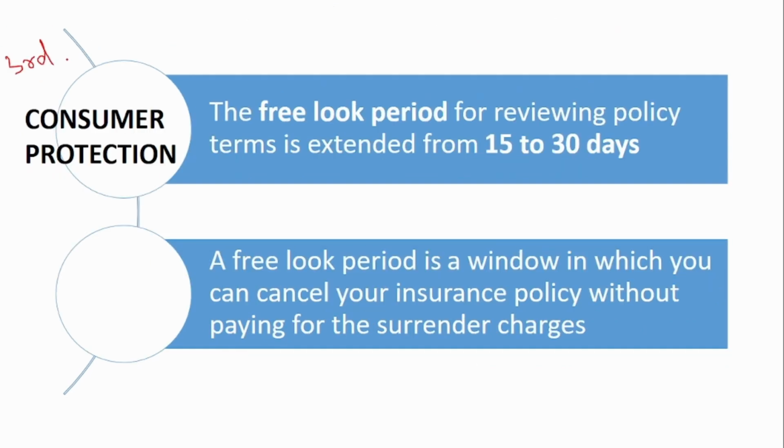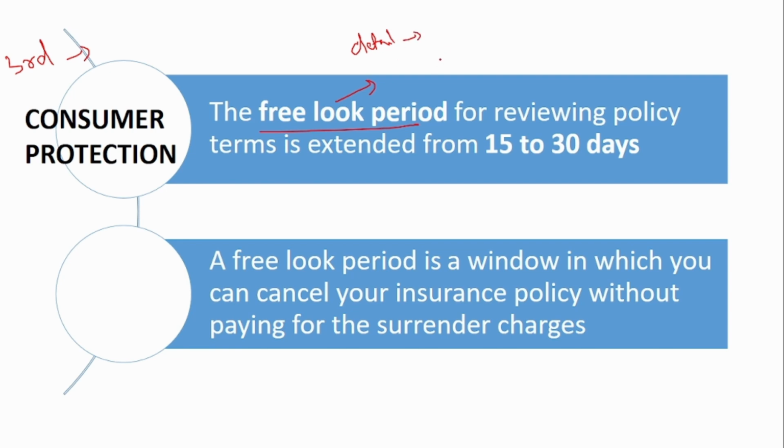The third change is consumer protection. In each and every insurance, a free look period is provided. That is, you sign an insurance scheme, and the documents are provided to you. But after looking into the documents in detail, you find out that this is not covered, that is not covered.